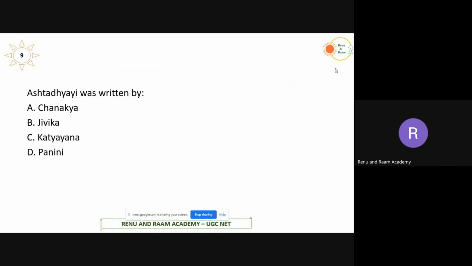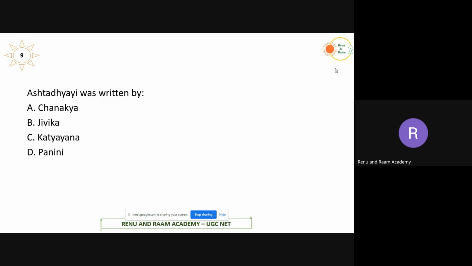Moving on to the next one, Ashtadhyayi. Ashtadhyayi is a grammar book. I hope everyone knows the answer here. It was written by Panini. We know Chanakya. Coming to the second one, Jivaka is actually a physician, a physician of Indian traditional medicine.